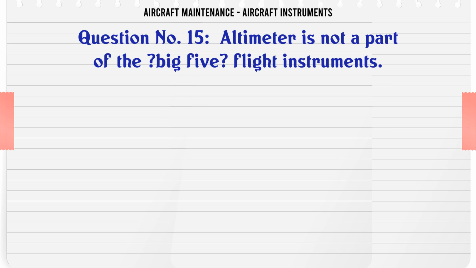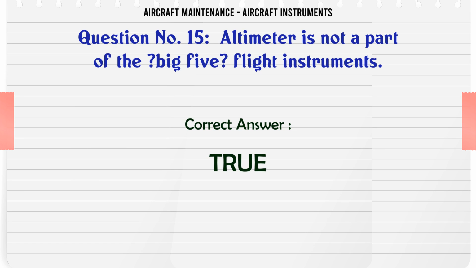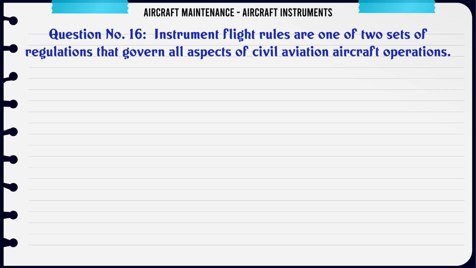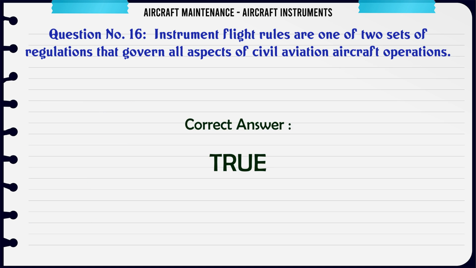Altimeter is not a part of the Big Five flight instruments. A. False. B. True. The correct answer is true. Instrument flight rules are one of two sets of regulations that govern all aspects of civil aviation aircraft operations. A. False. B. True. The correct answer is true.